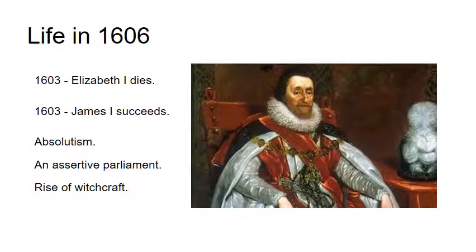So let's explore life in 1606 in more detail. I've chosen this date because this is the date when the play was written. Three years previously, Elizabeth I, who was widely loved by the community and caused expansionism of trade and wealth across the world, dies, and instead they get James VI from Scotland, who's much more of an absolutist king. He becomes the first king of England.